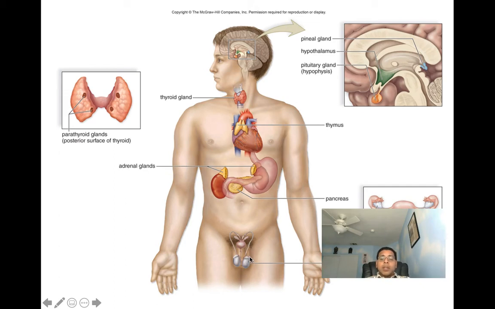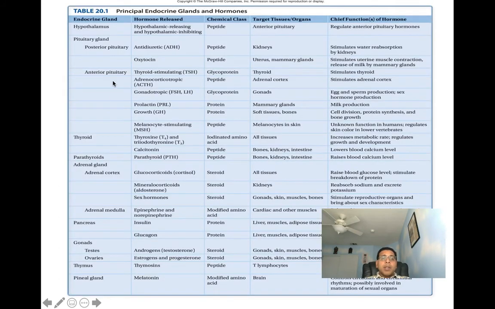So let's go through and let's talk first hypothalamus. We're going to go through all of these glands that we've got listed here, and we're going to talk about the hormone that's going to be released, and we're going to see what it's going to target, and then we're going to see basically what they're going to do there. And then here we've got the chemical class. We can add in there the chemical class.